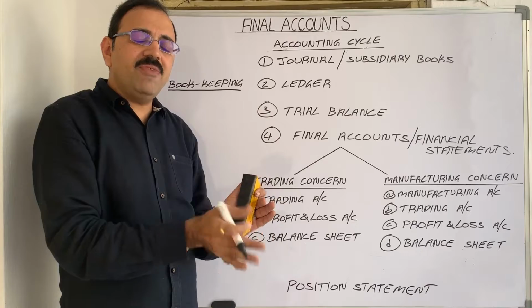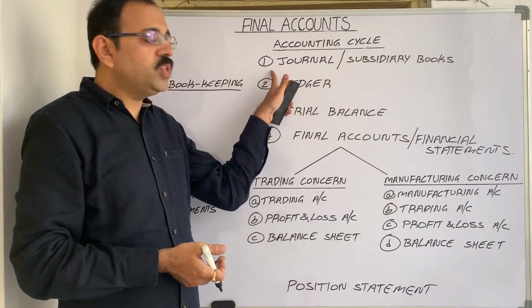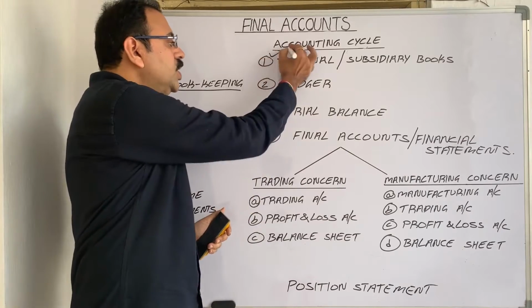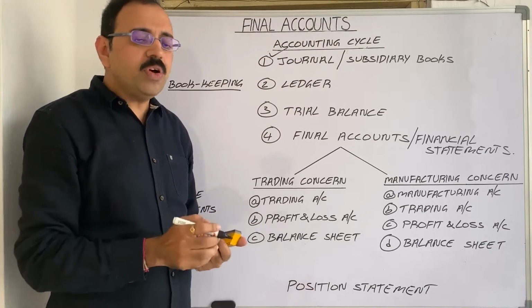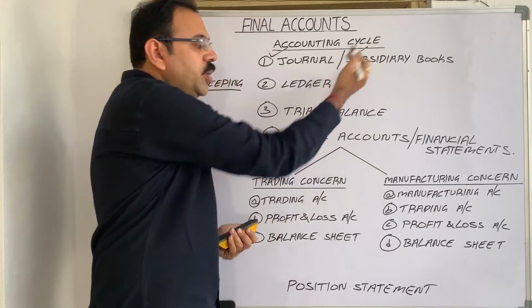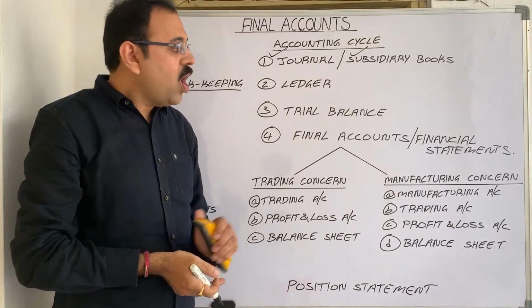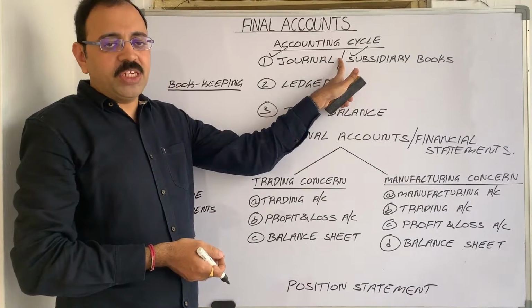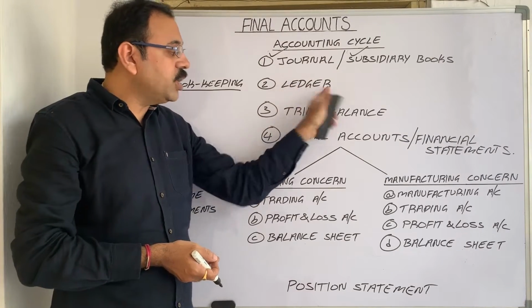One year accounts contain all these reports. In business, if any financial transaction takes place, then small firms record them in the journal book by writing journal entries, and large firms record them in subsidiary books. This is the first step in accounts. Then all this recorded information is posted in respective accounts in the ledger book.